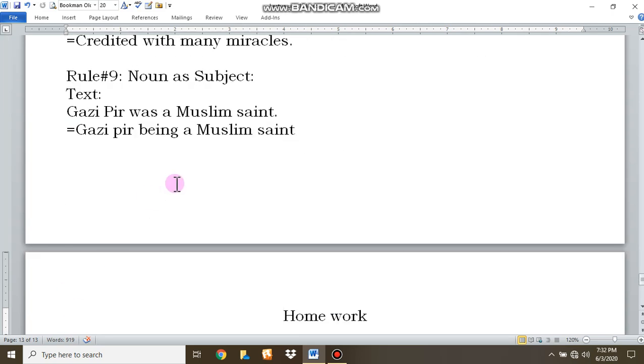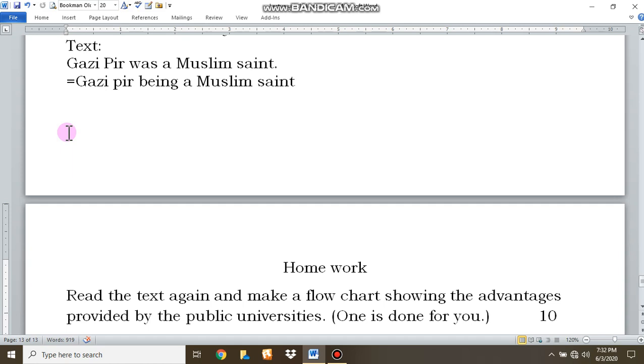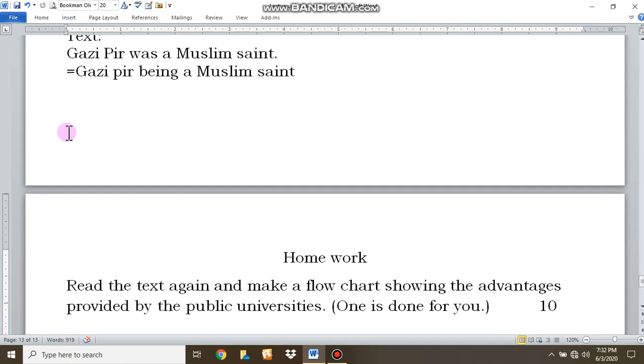Number 9. Noun as subject. See the text. Ghazipir was a Muslim saint. So Ghazipir is a noun. I have kept it, and was I made was. I have used was as being. See, Ghazipir being a Muslim saint. So this was the lesson or rules or guides to write a good flowchart.